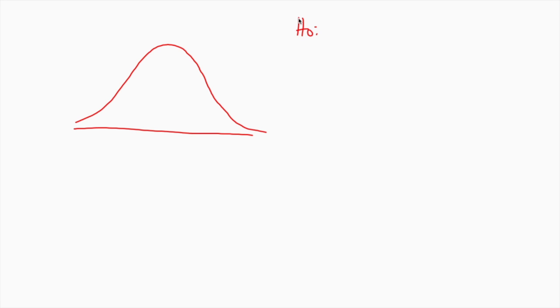So let's say our null hypothesis is that mu equals 50. That means when we do this hypothesis test, assuming our conditions pass, we have this normal model in our minds where the true mean is 50. And we're trying to show, let's say, that the mean is greater than 50. So we take a sample, and from that sample data we get a mean and a standard deviation. Let's say that in our sample data we got a mean of 62.